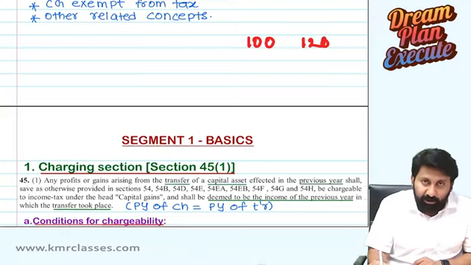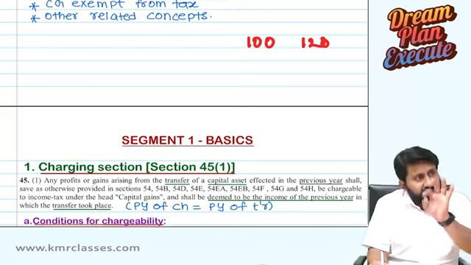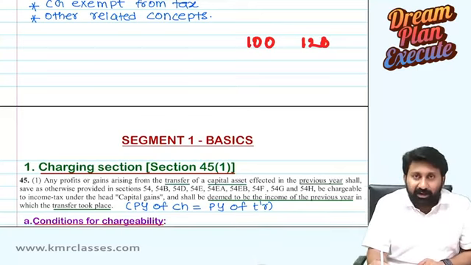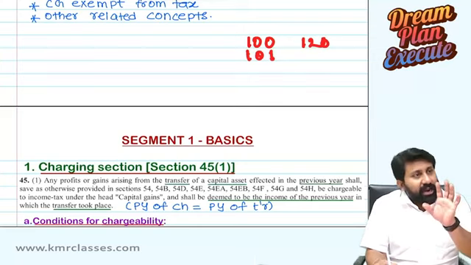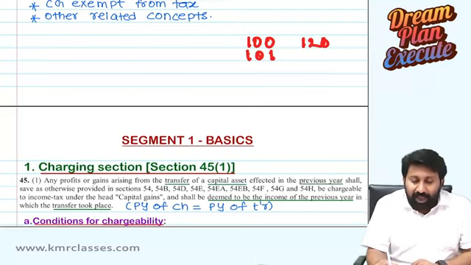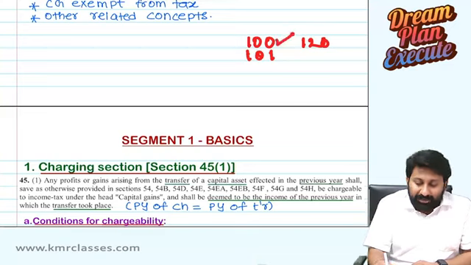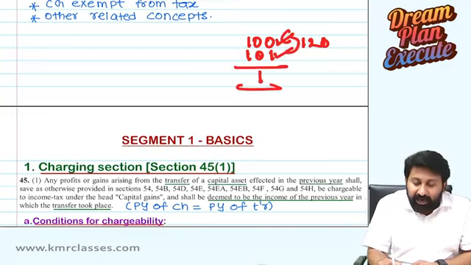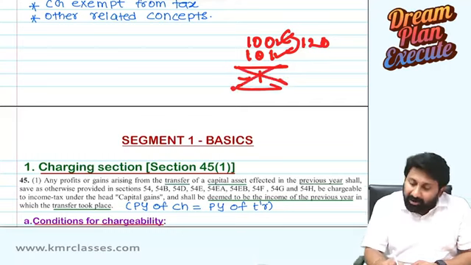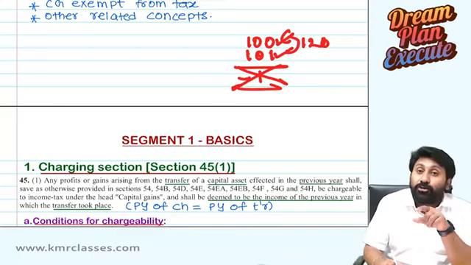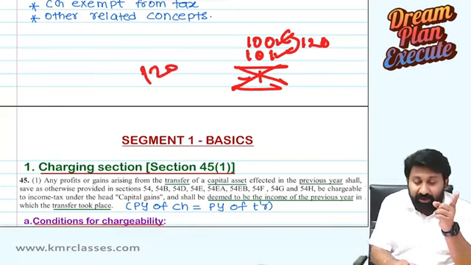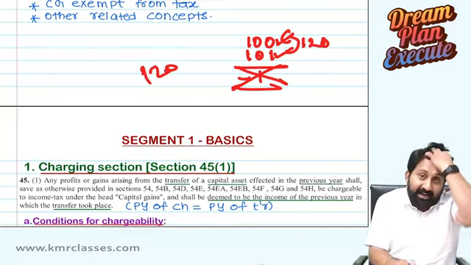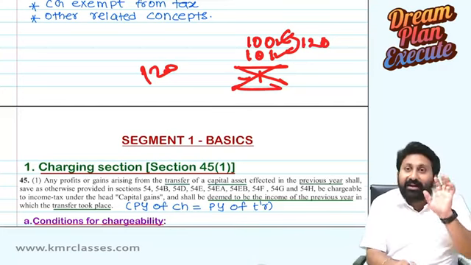Now listen carefully to the point. Let's say fair market value is also 120. You sold it at 100. You purchased it at 101. You sold to your very close friend at 100 only. Now, actually what happened? You purchased at 101 and sold at 100. You will be getting a loss of 1 actually. Correct? But the government doesn't consider this. What it said? Actually, you should have sold at 120. That is your mistake of not selling at 120, but selling only at 100.